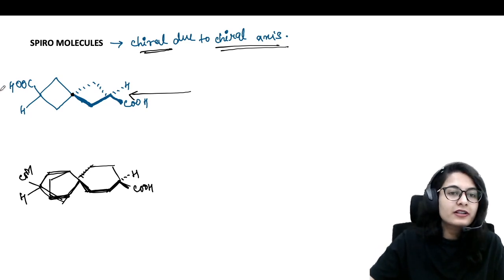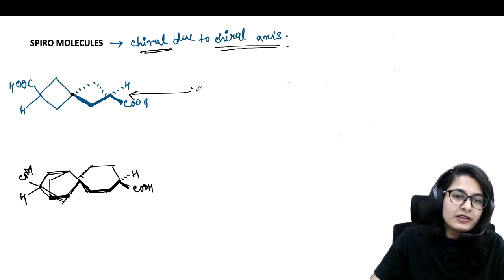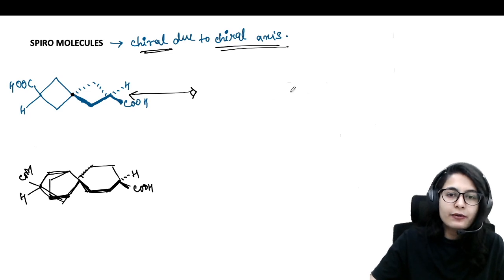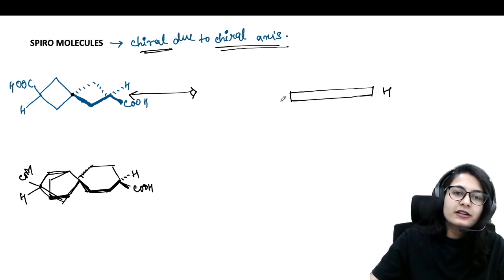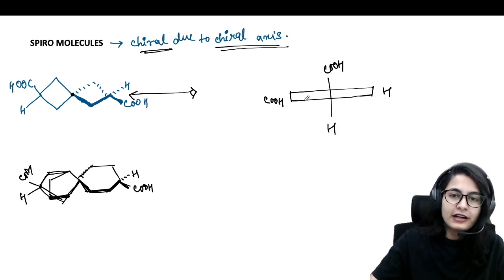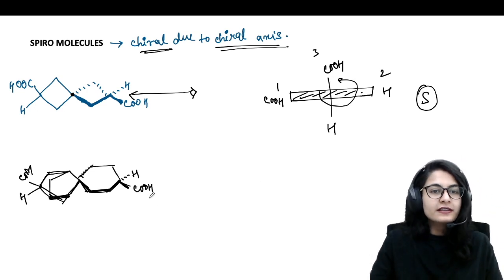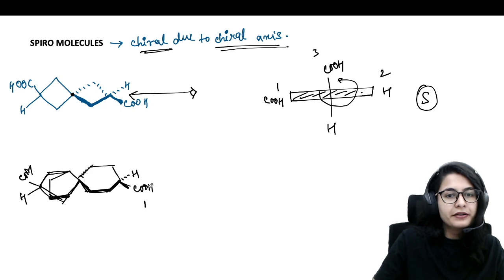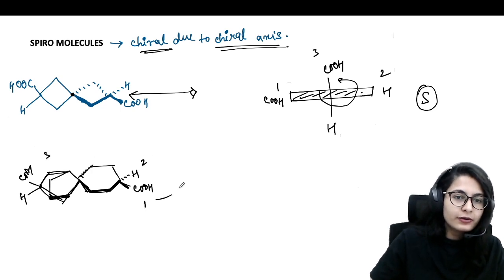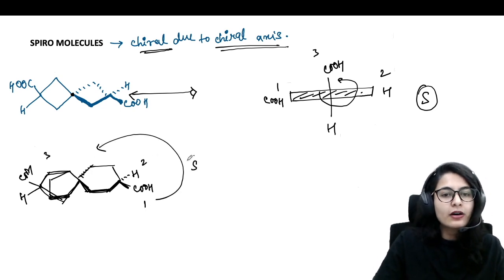Now, what about the first one? What you're going to do is imagine from any one side and you are going to see it is the same as your allene system. The hydrogen is on the left, right, and COOH is on the left. On the top you have COOH and on the bottom you have a hydrogen. Okay, number on the bold line first, 1, 2, 3, it is anti-clockwise, S. Okay, the same goes for this. This is going to be 1, 2 and 3. You rotate it, it is going to be anti-clockwise, S.